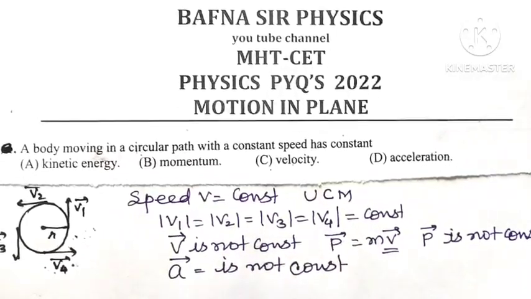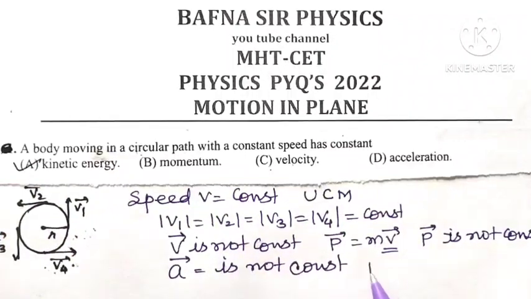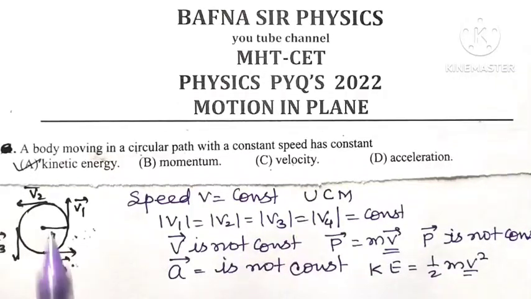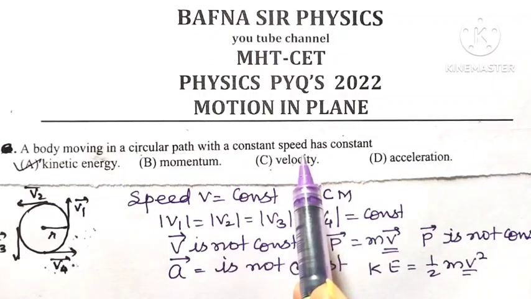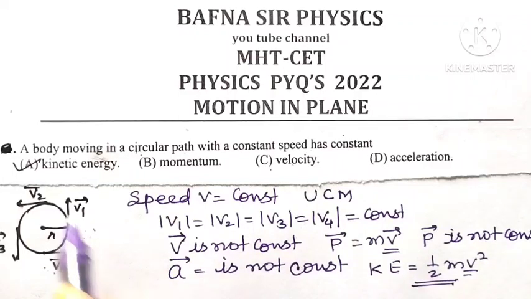So, the only thing which remains constant for this body is its kinetic energy, because kinetic energy is given by the formula half mv square. Whenever a body is moving in a circular path with a constant speed, it is performing UCM. So its velocity, momentum and acceleration are continuously changing. The only factor which remains constant is its kinetic energy. So, option A is the correct option for this question, that is, kinetic energy remains constant.